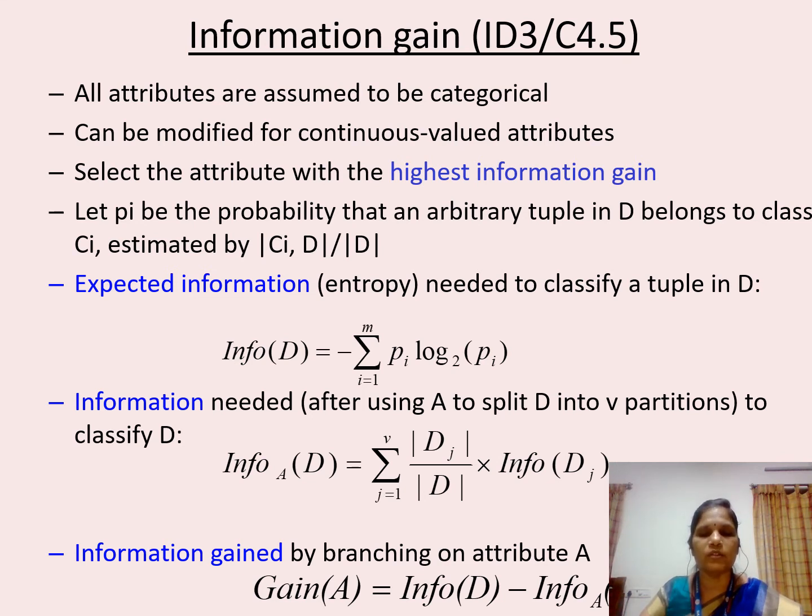Then next we are going to use the formula to find Info_A(D) for the particular attribute A, which is calculated using the formula summation j equals 1 to v of |Dj| by |D| into Info(Dj). Again, this Info(Dj) is your entropy formula. The only thing you need to know is |Dj| by |D|. Here j equals 1 to v varies over the categories of the attribute. If there are 3 categories in the attribute, j varies from 1 to 3. It is based on the categories presented in the data set.